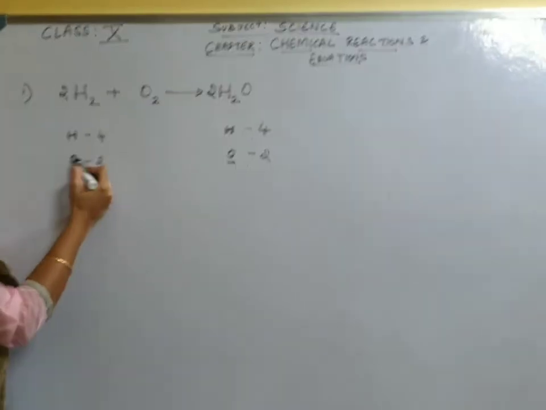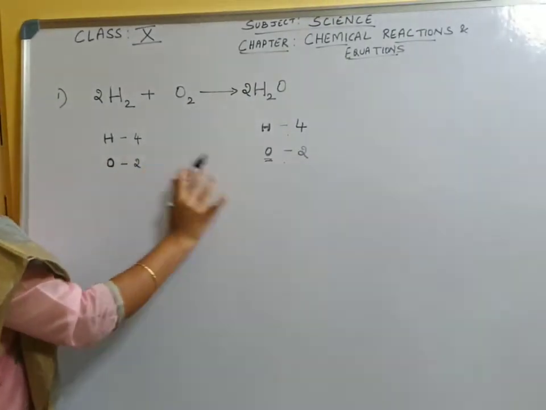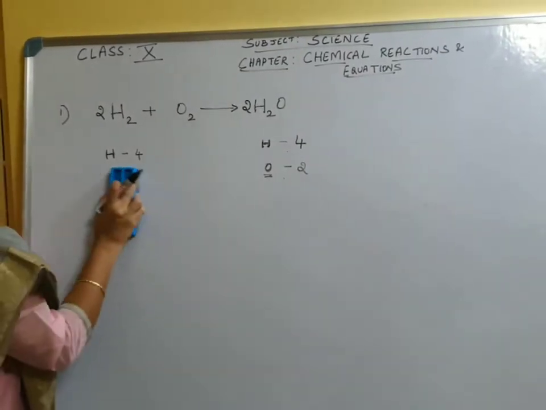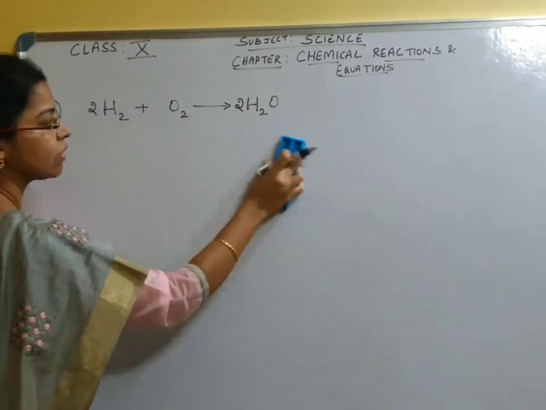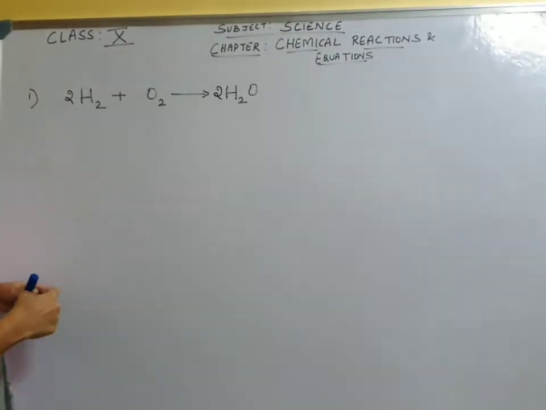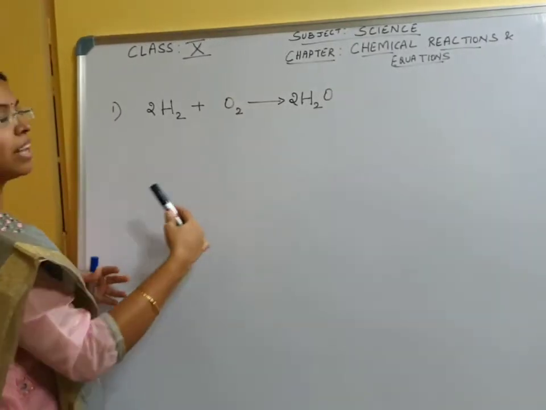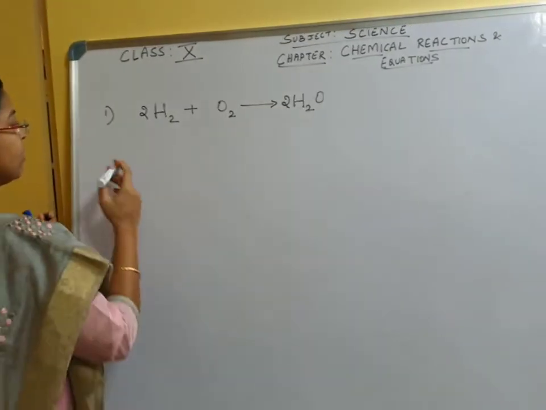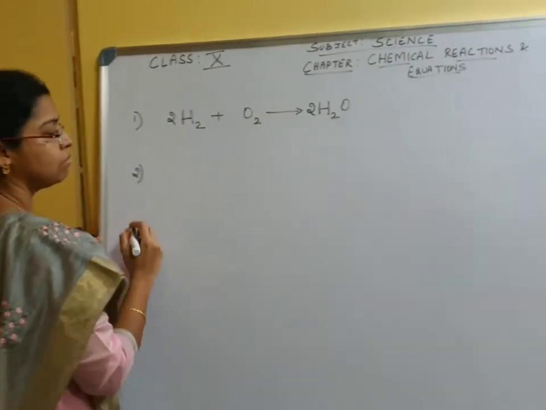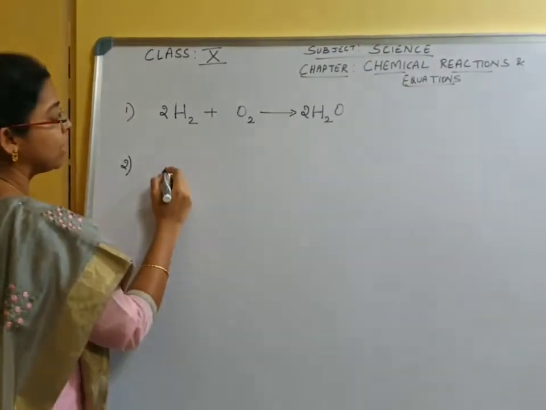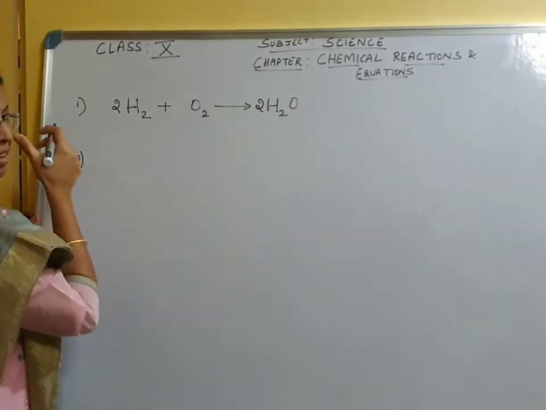Initially, you can write all these elements and leave them. You don't have to clear or erase them. Later, when you get used to this balancing, you don't have to write the elements individually. We will go to the next example. What happens when natural gas is burned? Burning of natural gas.